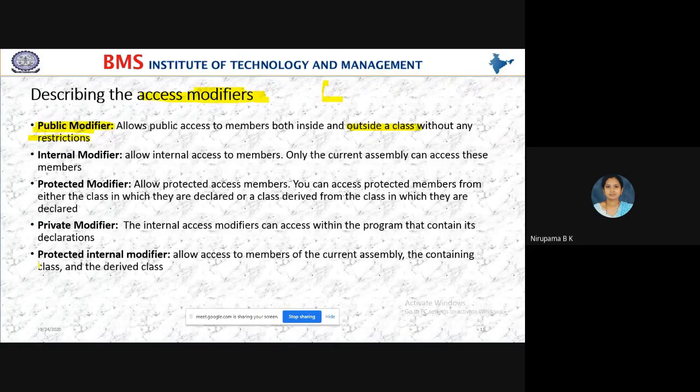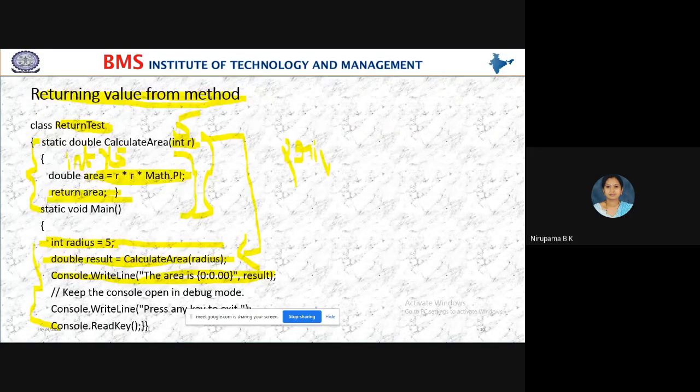Without any restriction. So if you declare a, see here, see students, here I have declared a variable int radius.